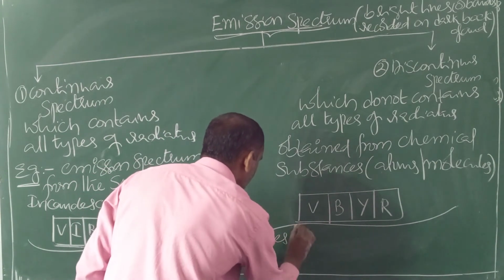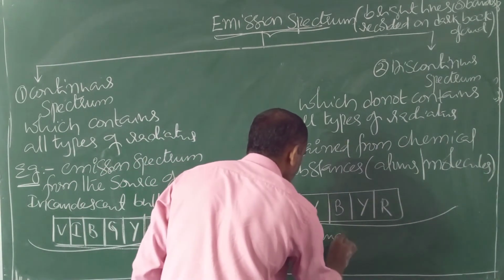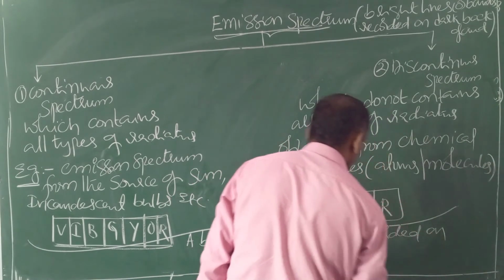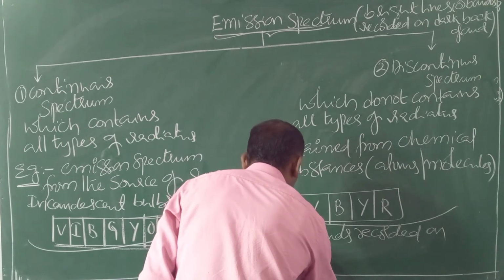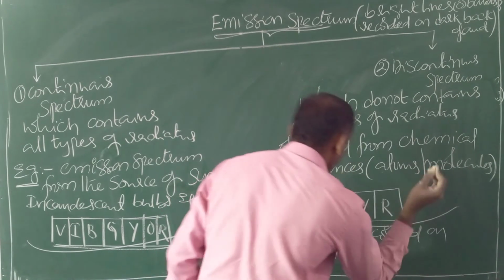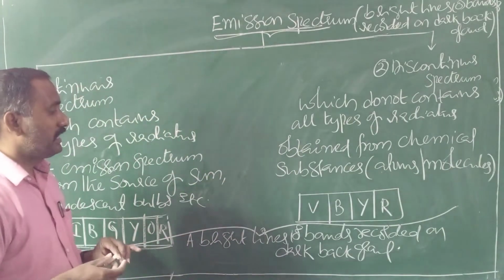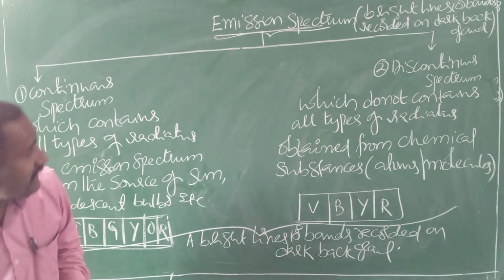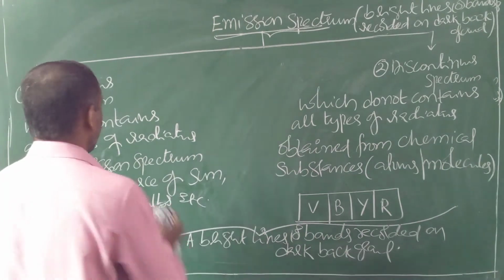So this is about the types of emission spectrum.